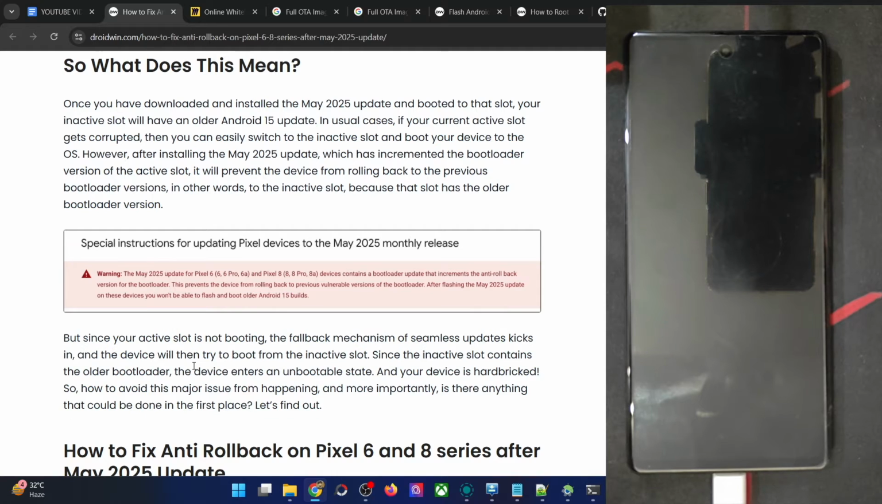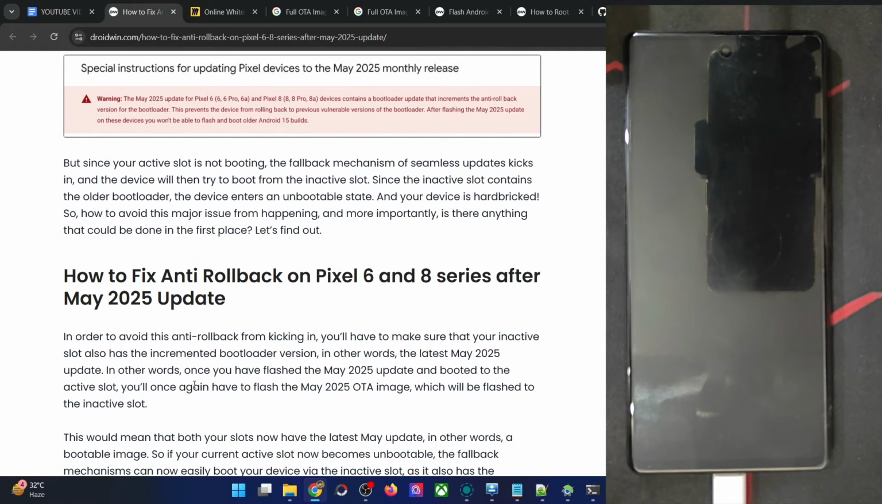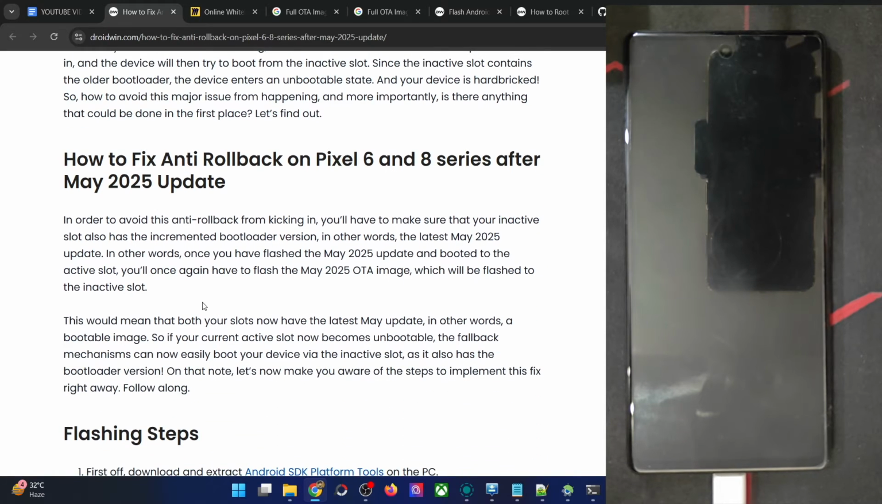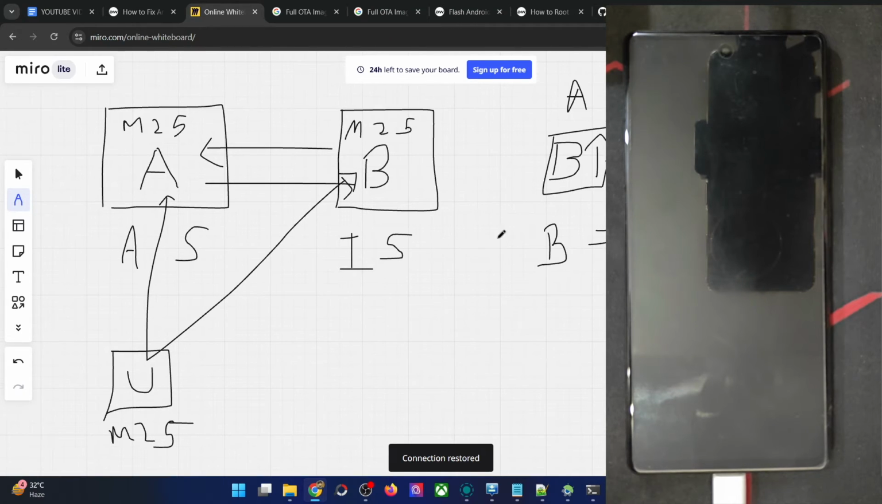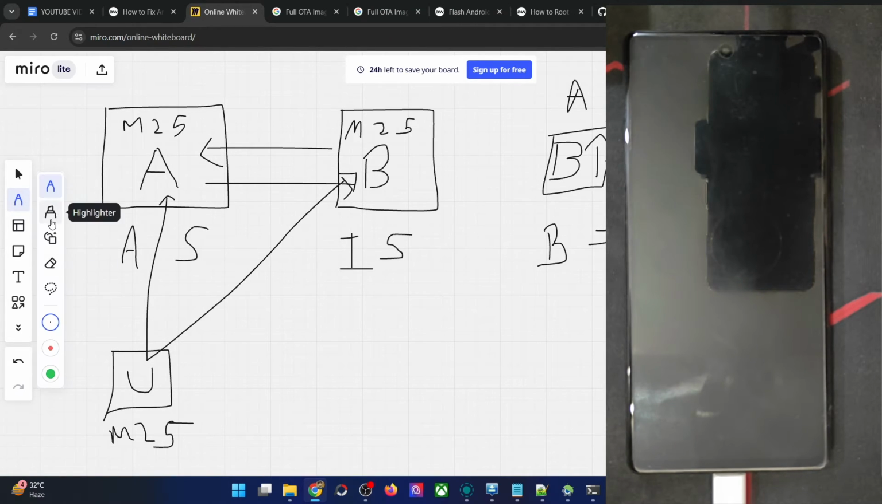Well, in such cases, you just have to install the latest May update onto the slot B as well, such that both the slot A and slot B, the active and the inactive slot, both of them have the latest May update, and now you could easily make a switch between the active and the inactive slot. And if the fallback mechanism now initiates, you could easily boot the phone via the inactive slot as well because it has the same version of the boot. So you could now easily boot from either slot A or slot B without any issue whatsoever.